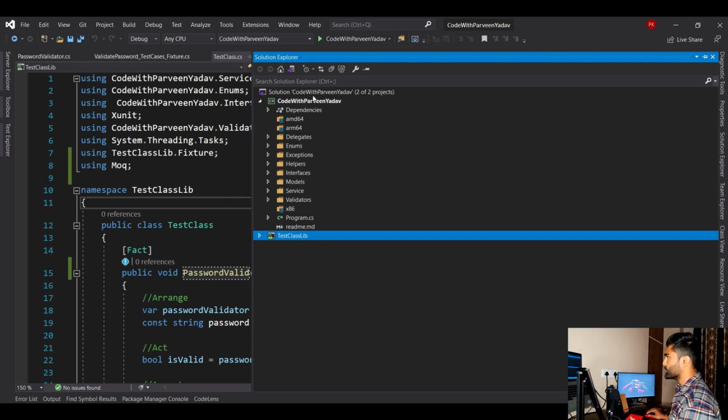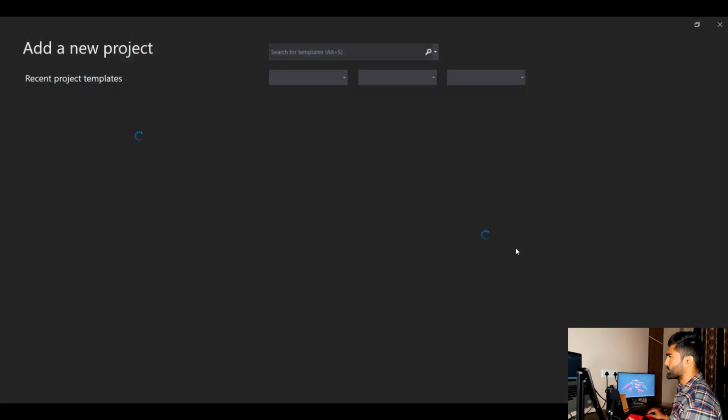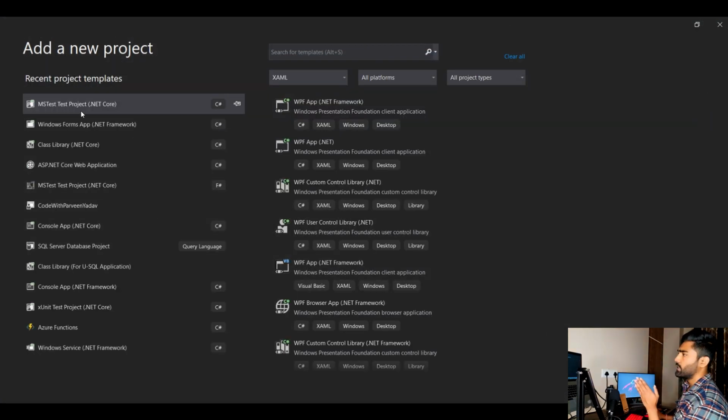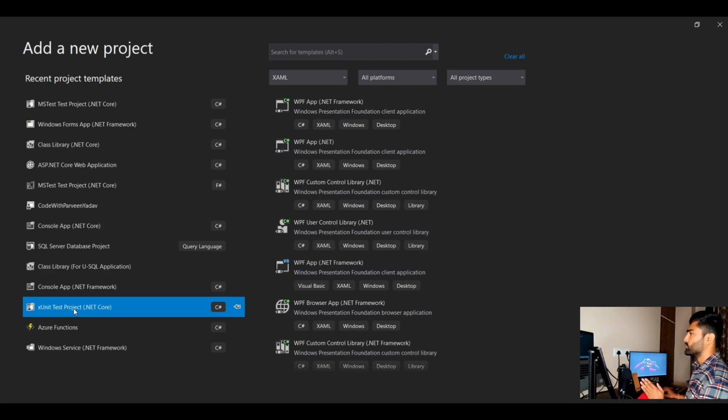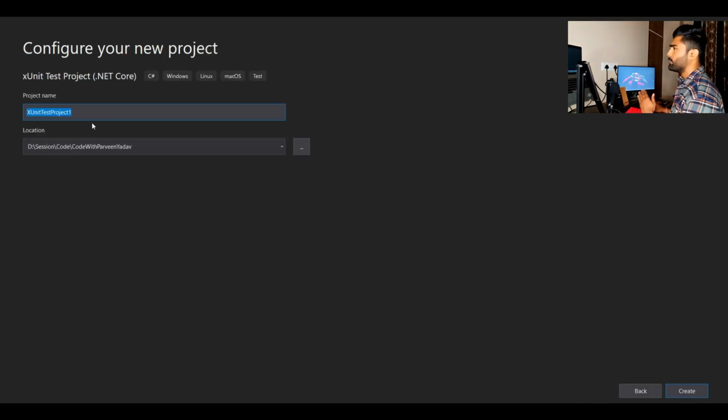So what we have to do, let's go over the solution, right click, add new project, and over here you will see MS Test, that is the Microsoft default test, but we are not going to use the Microsoft default test. We are going to use XUnit, right? So if you want to go for XUnit, select XUnit. Let's select it and say next. Name anything, name any project. I'm not going to change any name. I'm going to use the default XUnit test project 1, which the solution is providing me. Let's go ahead and create.